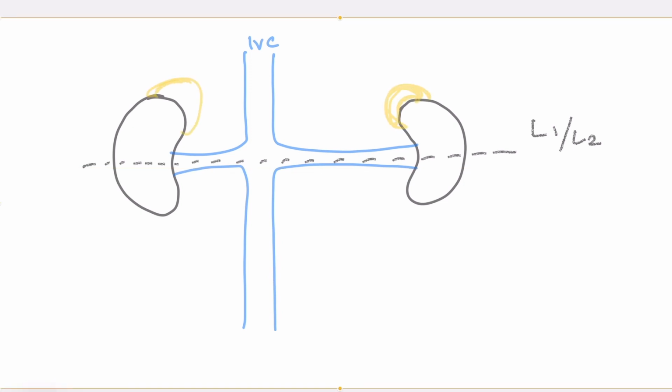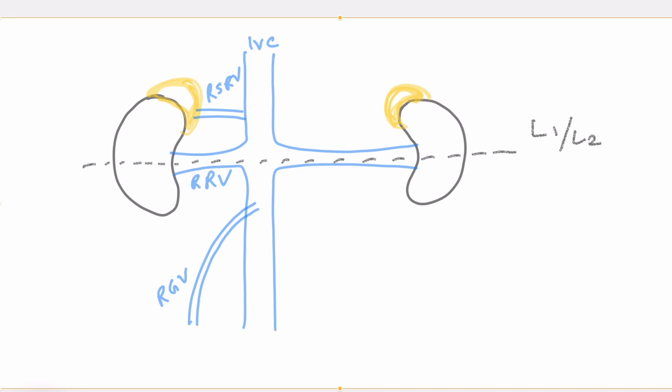These are the suprarenal glands. Now because IVC is towards the right side of the spine, the right sided structures drain directly into the inferior vena cava. So remember that the right suprarenal vein drains directly into the inferior vena cava. Similarly is the gonadal vein from the right side. This is the right gonadal vein, the right testicular vein or the right ovarian vein, that drains directly into the inferior vena cava. So this is the right suprarenal vein, and this is the right gonadal vein. This is the right renal vein.